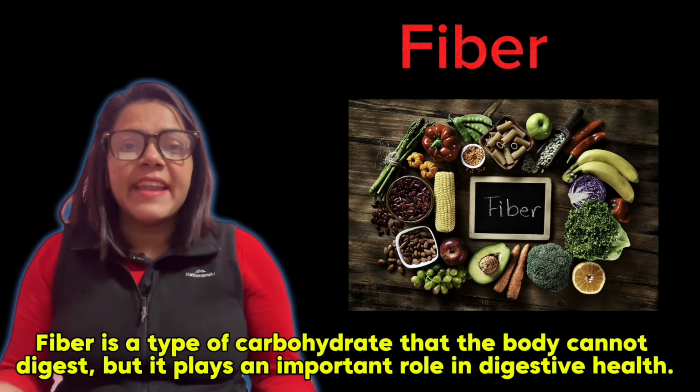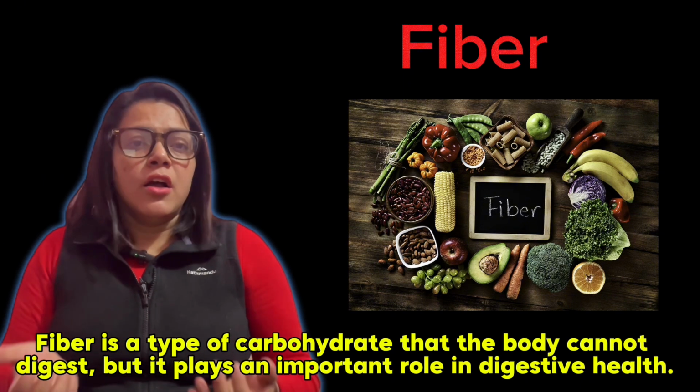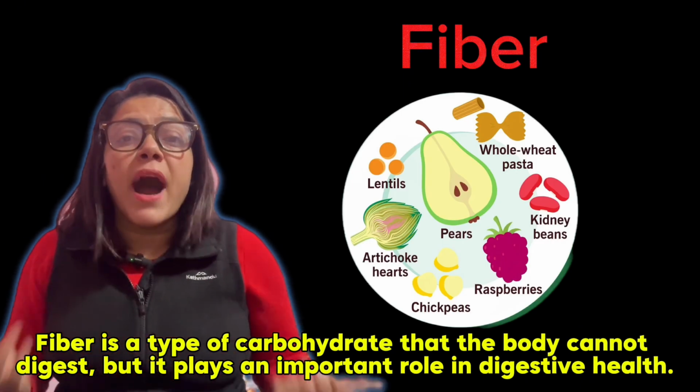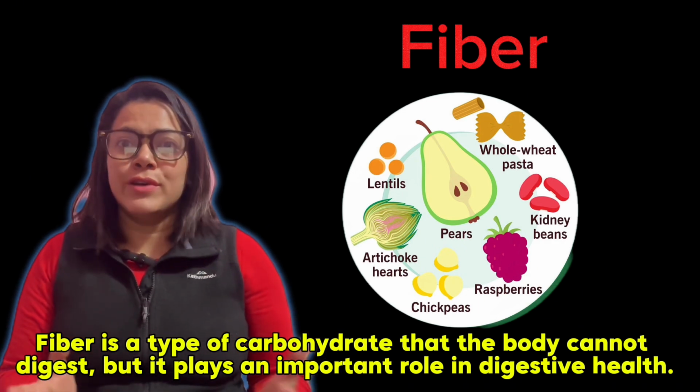Let's talk about fiber. Fiber is an indigestible form of carbohydrate. Since humans cannot break down fiber, it passes through the digestive system whole and takes other waste products with it. A diet low in fiber has problems with waste elimination, constipation, and hemorrhoids as well.